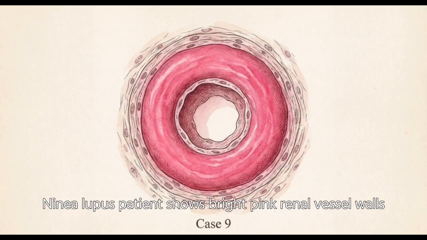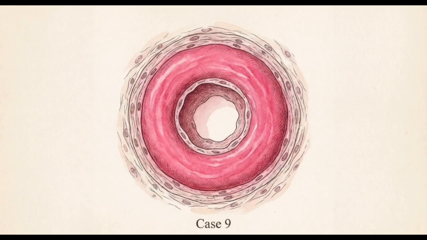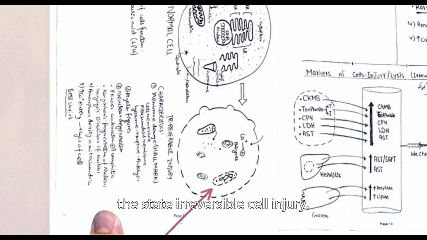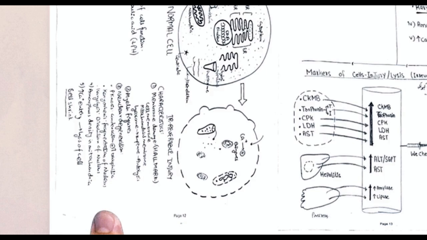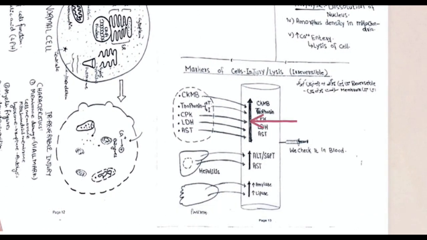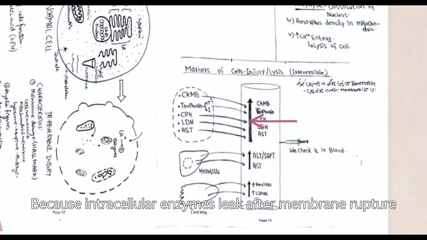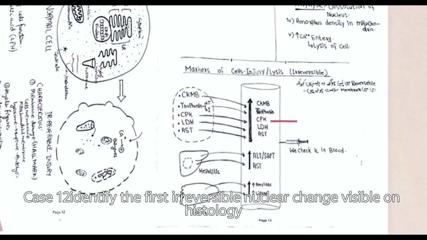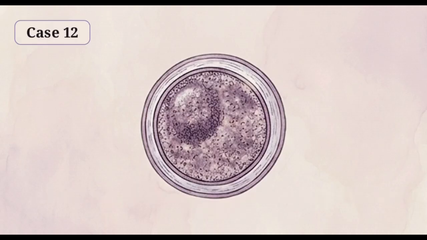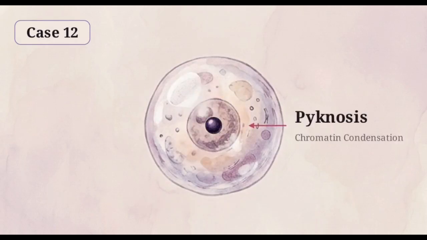Case 9. A lupus patient shows bright pink renal vessel walls. The diagnosis? Fibrinoid necrosis. Case 10. Electron microscopy shows myelin figures and calcium in the mitochondria. The state? Irreversible cell injury. Case 11. Why does elevated troponin confirm cell death? Because intracellular enzymes leak after membrane rupture. Case 12. Identify the first irreversible nuclear change visible on histology. The answer is pycnosis.